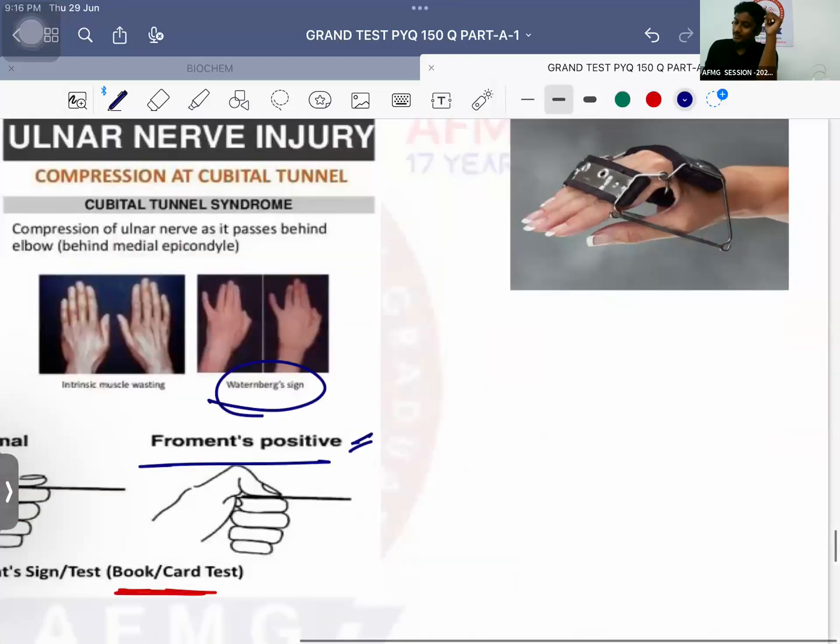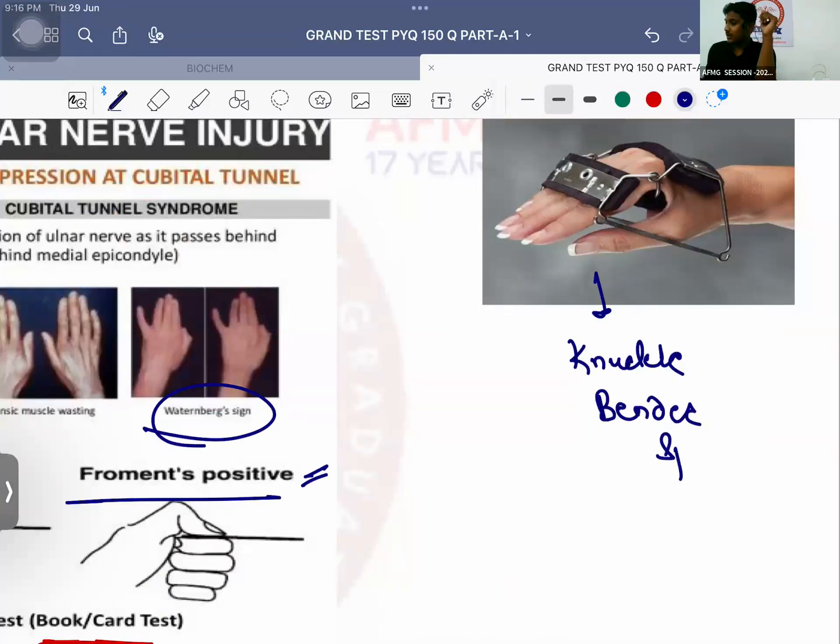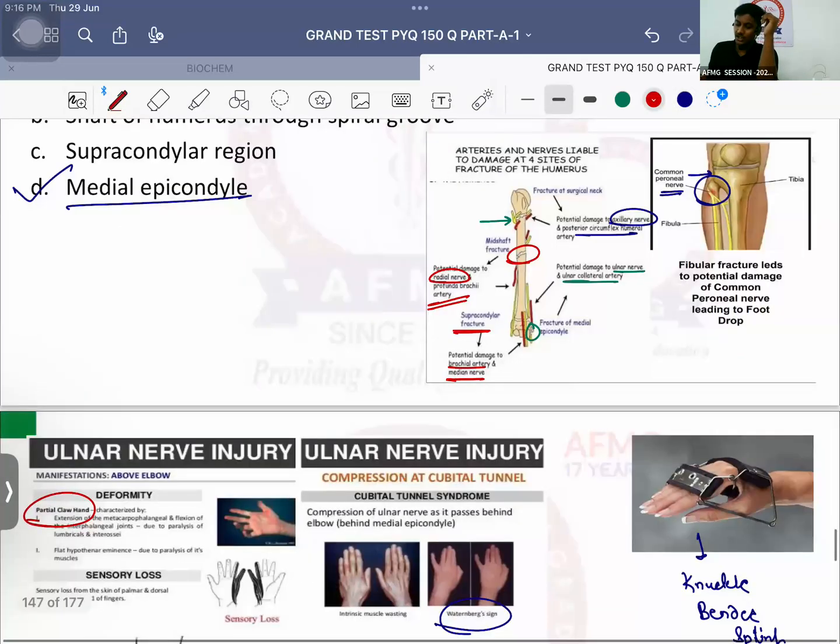अल्नर नर्व इंजरी में कौन सा स्प्लिंट देते हो? कॉकअप किसको दिख रहा है भाई? It is the knuckle bender splint. ठीक है, knuckle bender. Okay, knuckle bender splint is given in case of ulnar nerve injury.